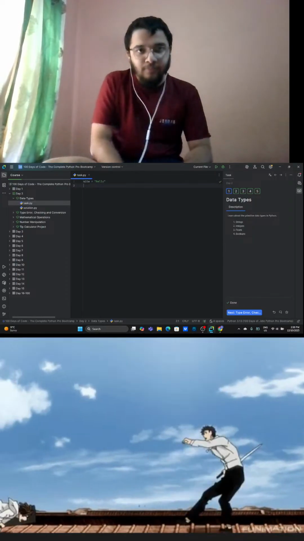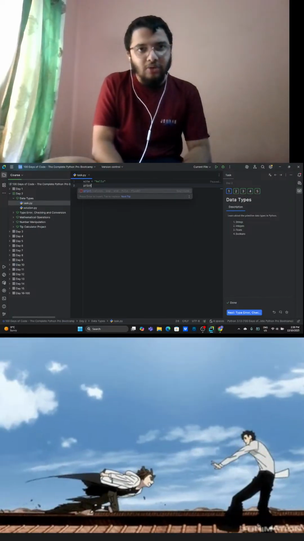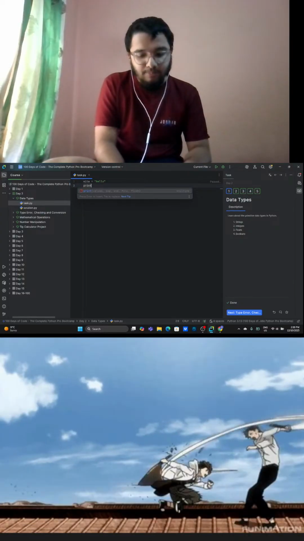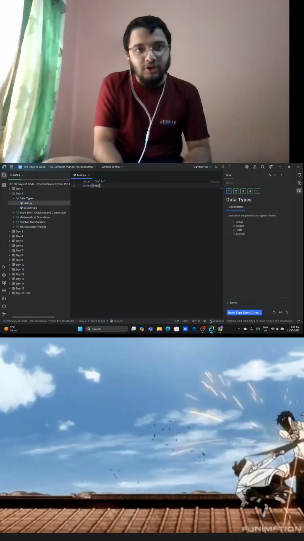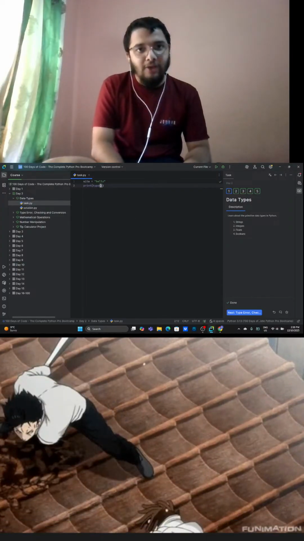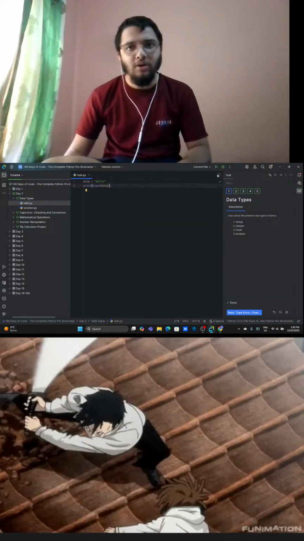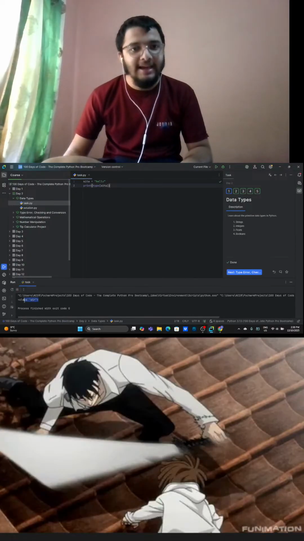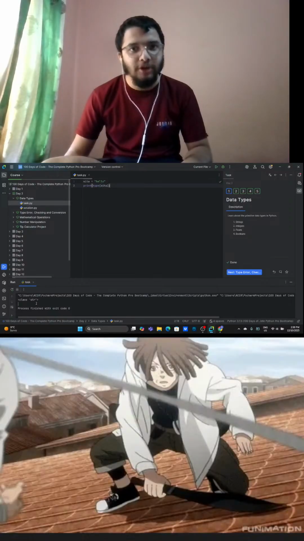How can you know that? You can know this by using print with type. If you want to know what this data type is, you just need to type print, then the type function, and in the type function, you give the variable name. That's all. Now it will show what its data type is. Here you can see class str. So this hello is a string.